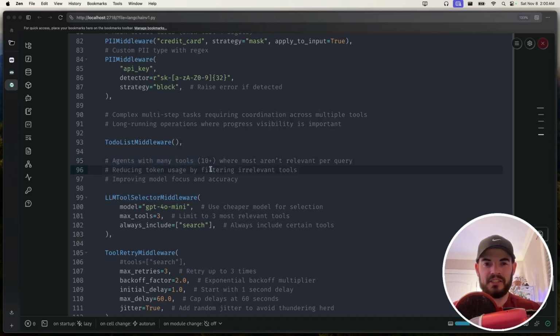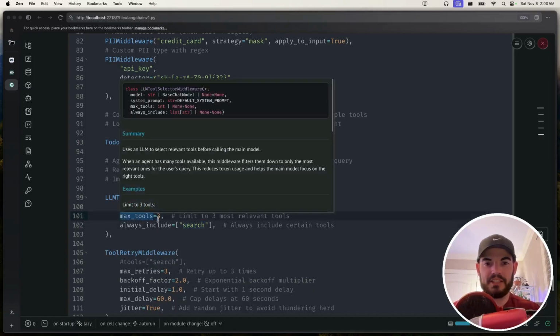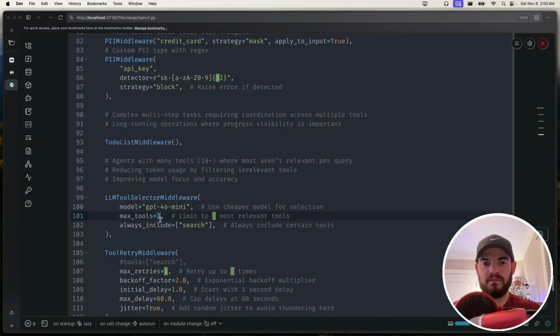So you can have an agent, let's just say, with 15 tools, and you want to have an LLM proactively select the tools and scope down your toolkit to only say, hey, LLM, you have access to these 3 tools. It can reduce token usage by filtering the irrelevant tools to your query, and it can improve that model focus and accuracy. And you could even say, hey, always include search. So for example, with this to-do list middleware, you could say always include write to-dos, because that's not something you'd want to strip away. In addition, maybe on the max tools, maybe you only ever want 3 tools at a time. That's pretty nice. And then you can have some sort of cheap model to try to infer the tool set that's there.